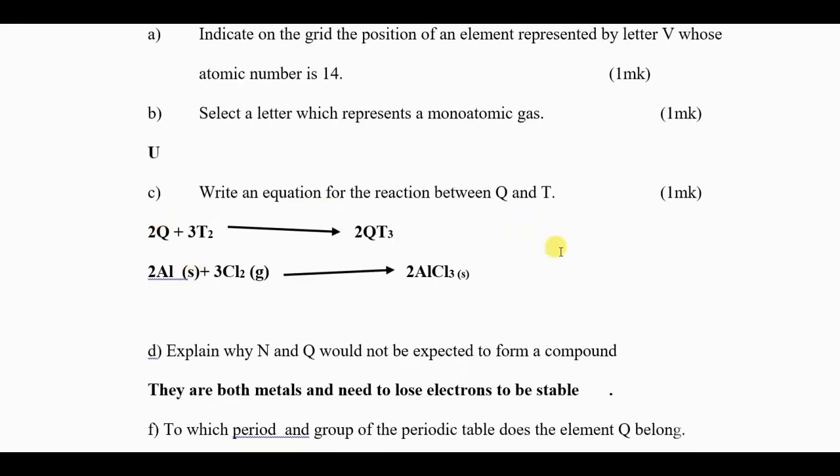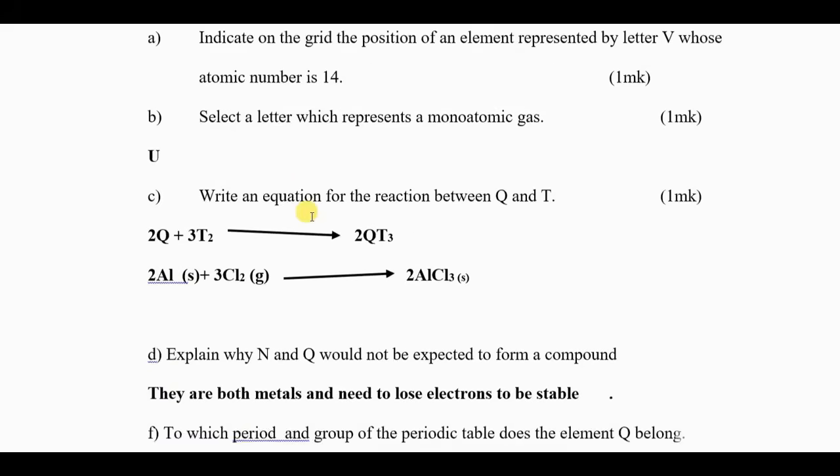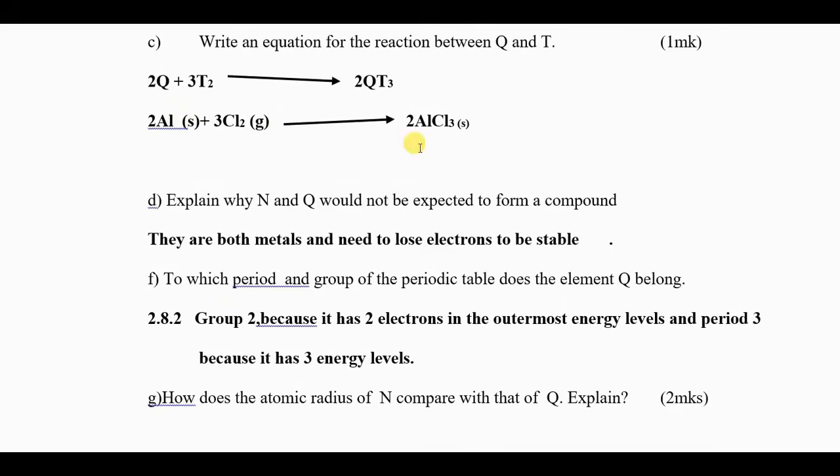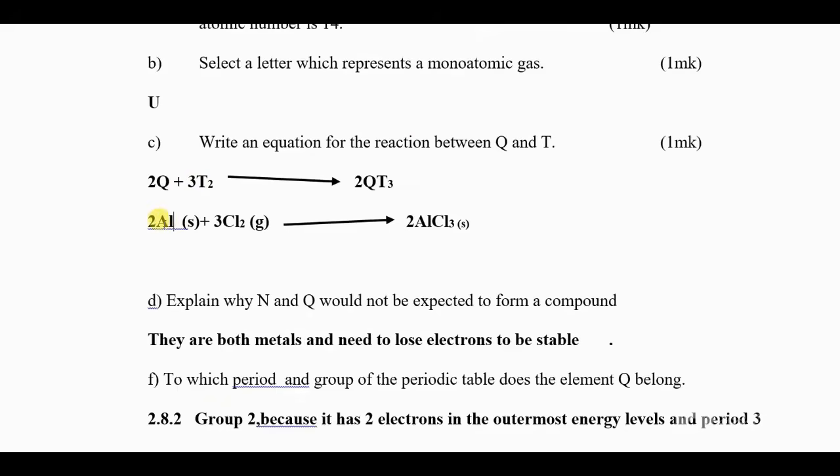So write an equation. You can write it either using the letters provided, or you can use the real elements. So this one should be magnesium plus chlorine, which is going to give us magnesium chloride, and this one should be 2.